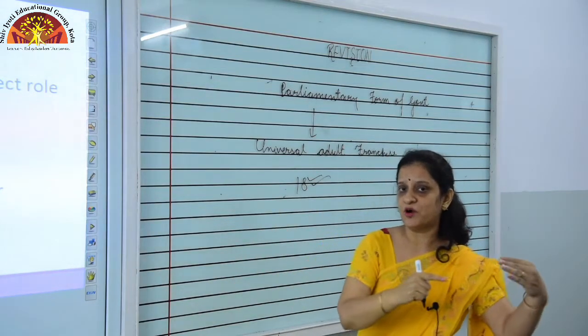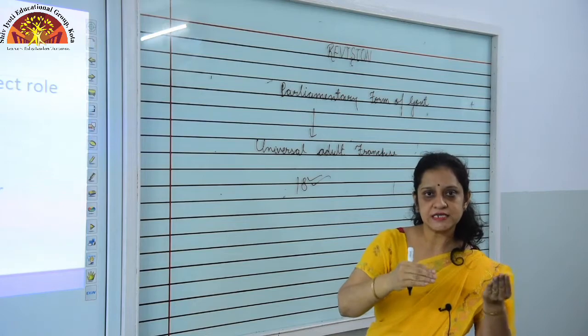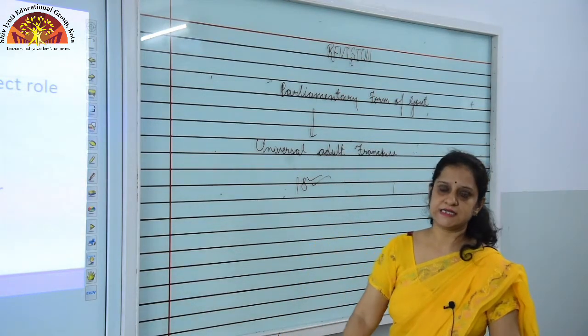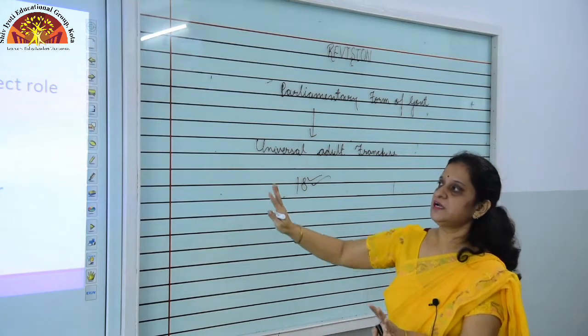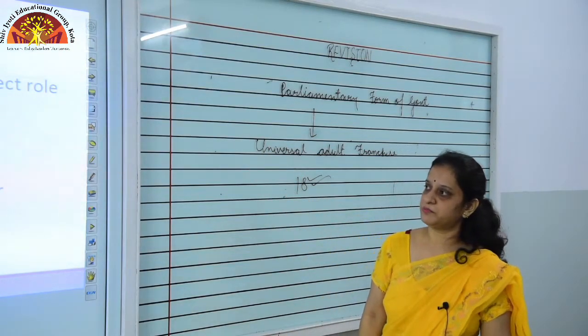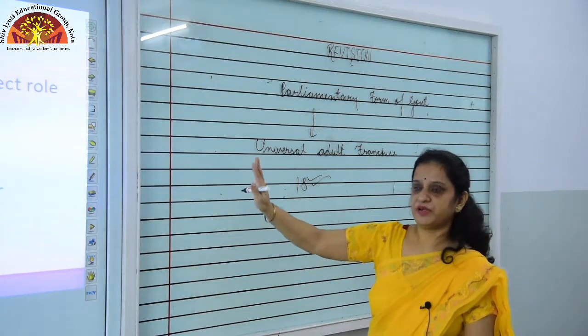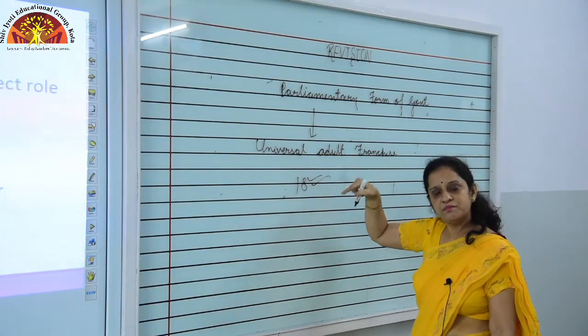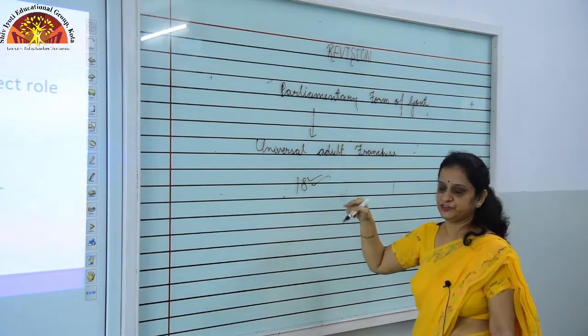And one more important thing is that every citizen can contest in the elections also, irrespective of caste and gender. That much is clear in the parliamentary form of government. Clear? That is how people of India have a direct role, because they are electing the members who are running the country.